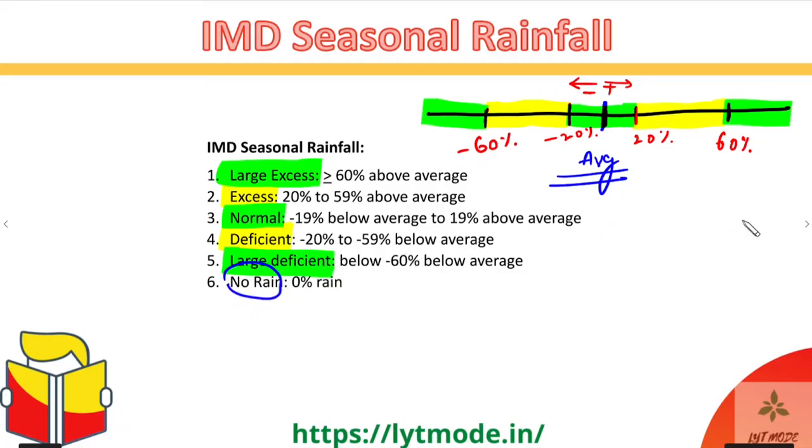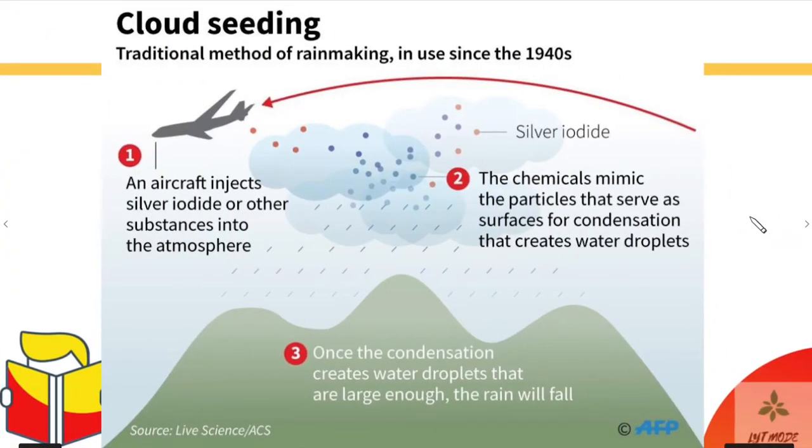All right, so moving ahead, cloud seeding. So what is cloud seeding? Cloud seeding is basically a method by which we induce rainfall, or we forcefully create rainfall, force the atmosphere to make it rain in those conditions even when it is not supposed to rain. For example, this year as well, Saudi Arabia has done this cloud seeding and made it forcefully rain when it was becoming too hot in the country.